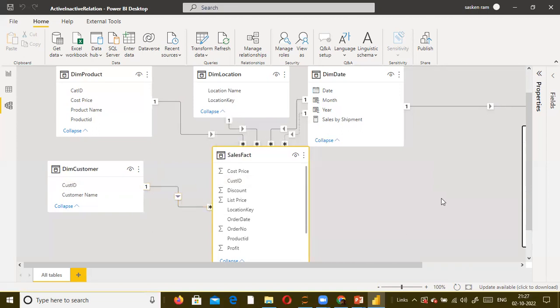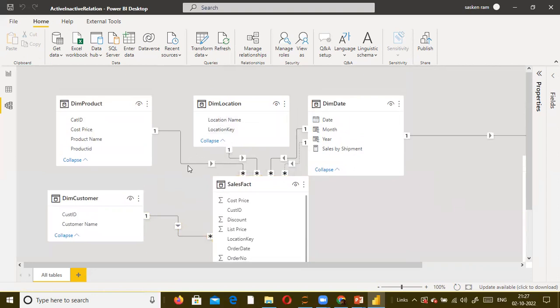Okay. So, is there any way I can create this or modify the relationship? Yes, you can, or you can also create the relationship. Supposing in the customer dimension table, instead of cust ID, you have something like customer space ID, whereas here you have cust ID. It will not detect automatically because the column names are not the same. In that kind of situation, how do you need to create the relationship?